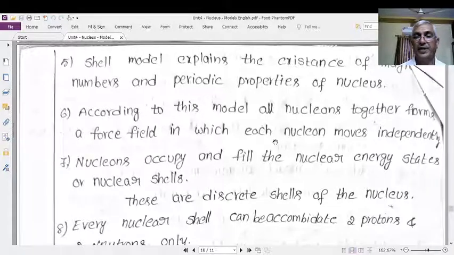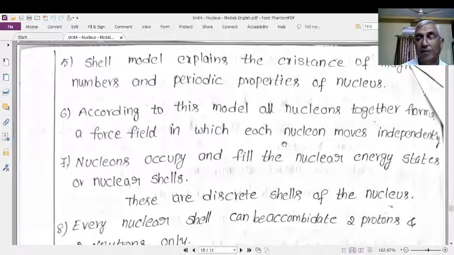Suppose you take a nucleus; it has a certain number of protons and a certain number of neutrons. All the protons and neutrons together form a common force field because of their interactions. This is what is known as the common force field.